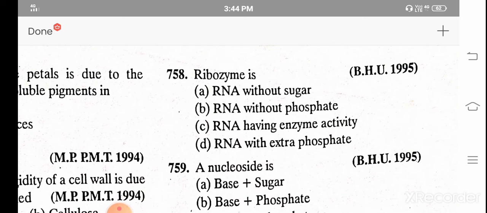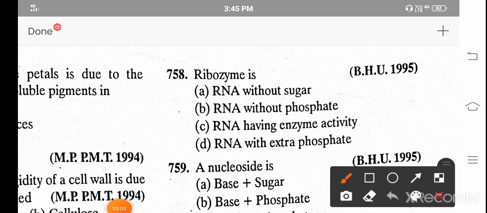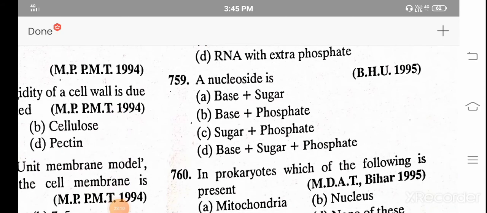Ribosomes is A. RNA without sugar, B. RNA without phosphate, C. RNA having enzyme activity, D. RNA with extra phosphate. And the correct answer is C. RNA having enzyme activity. The nucleoside is A. Base plus sugar, B. Base plus phosphate, C. Sugar plus phosphate, D. Sugar, base, and phosphate. And the correct answer is A. Base plus sugar, base and sugar.